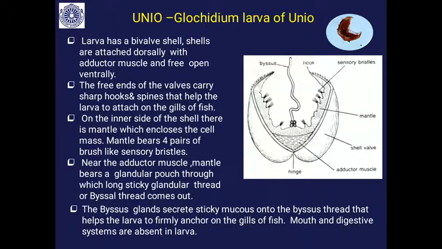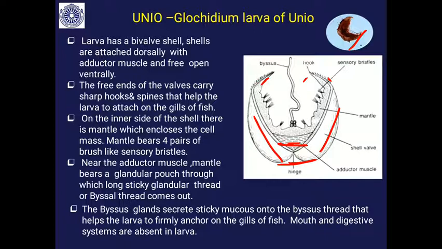How about the structure of the Glochidium? It is microscopic; under my 10x you will find it like this. So the larva has a bivalve shell, and these shells are attached dorsally, with the adductor muscles, these are adductor muscles, and free ventrally, this is the ventral side. The free ends of the valves carry sharp, serrated hooks, and spines, and that helps the larva to attach to the gills of the fish.